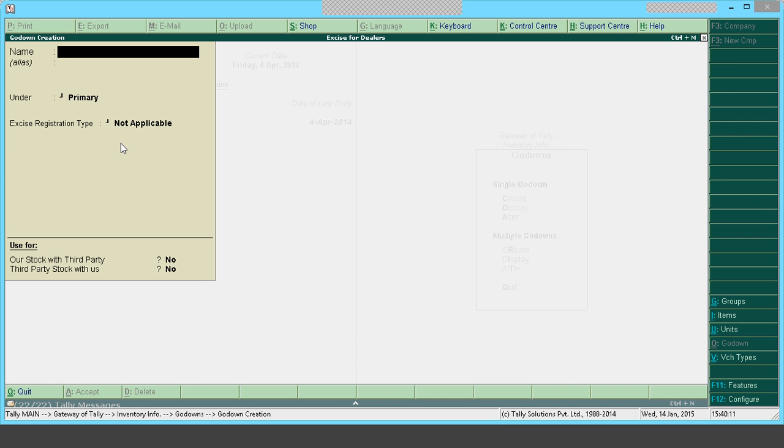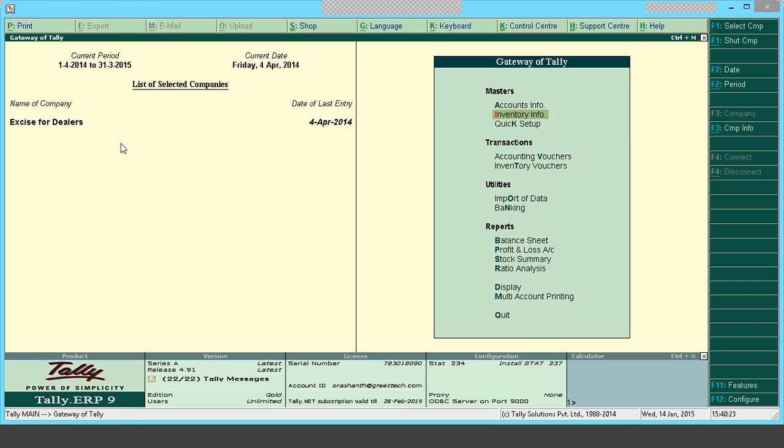So like this, you can create multiple excise units in one company. But the thing to be noted is, for every unit, a separate voucher type should be created, because in the voucher type, we are tagging it to a specific unit.